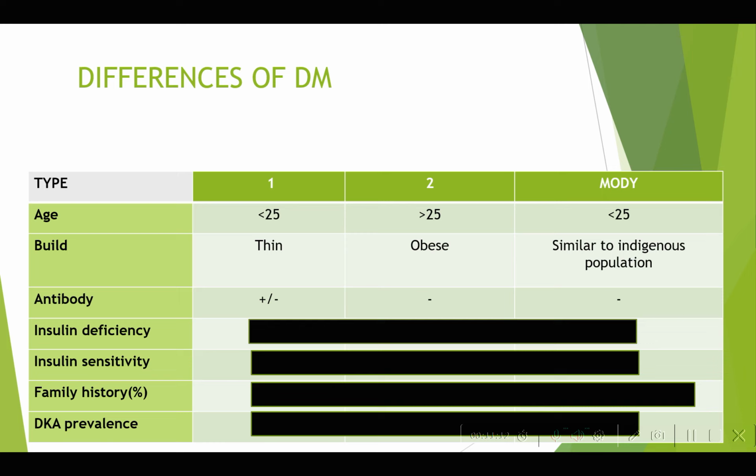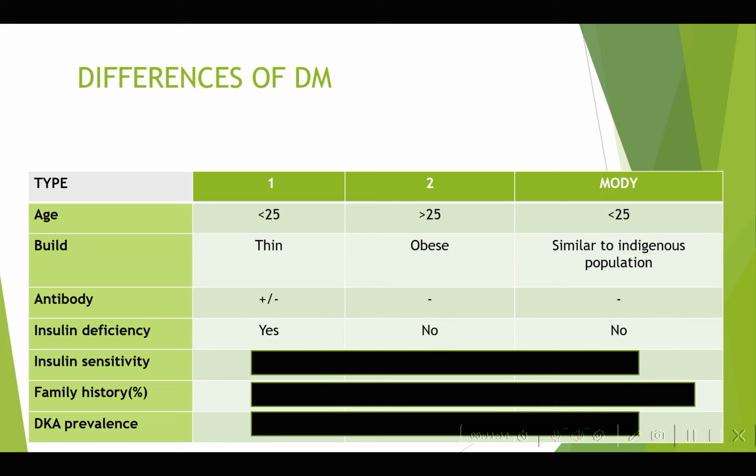Which of the diabetes will have insulin deficiency? Type 1. Yes, correct. What about the insulin sensitivity? That is, what happens when the insulin is produced? The insulin goes and acts on the various receptors. And what about the sensitivity? In type 1 insulin deficiency, so insulin sensitivity will be there. In type 2 insulin sensitivity will not be there. In MODY also insulin sensitivity will not be there. So you think in MODY the insulin sensitivity is low?